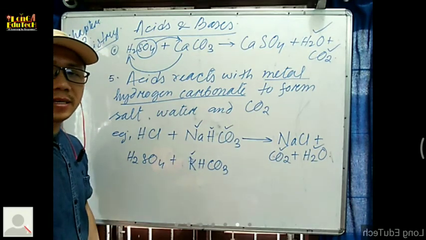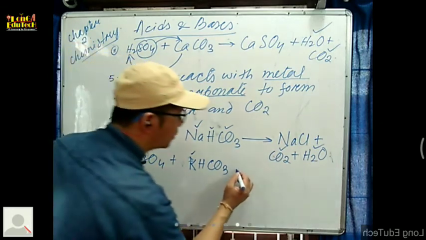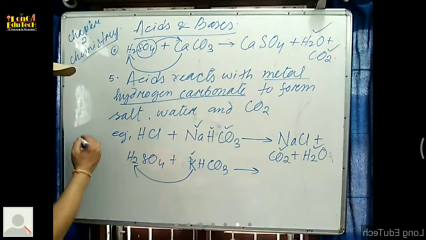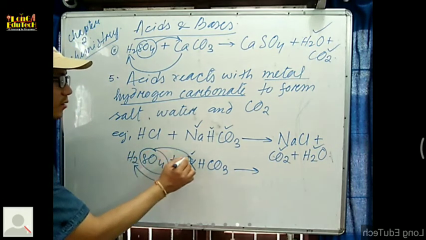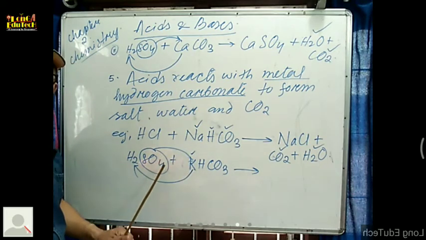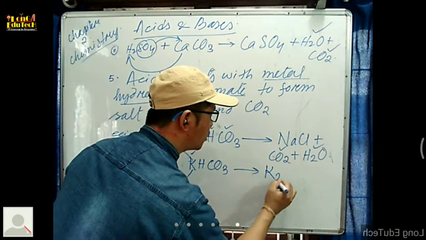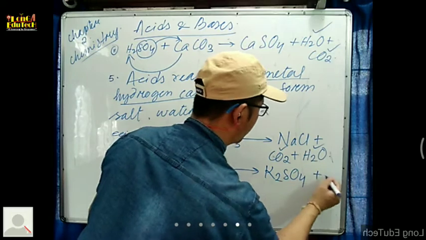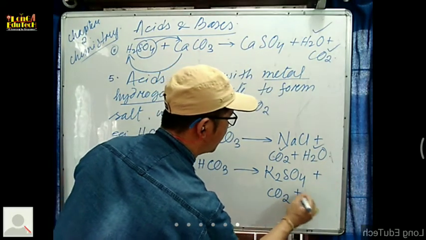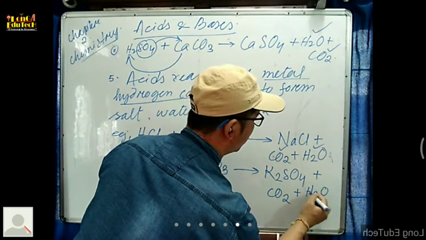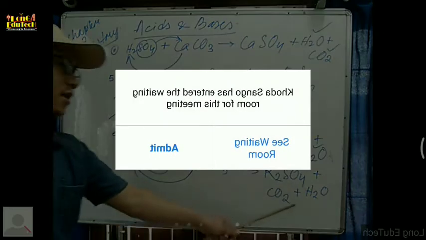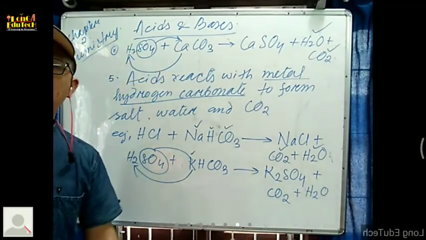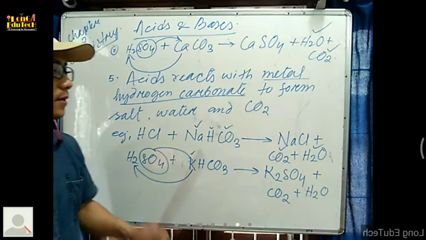Another metal we take. Then here it will form what? Potassium sulfate. This potassium is more reactive, it will kick out the hydrogen, then it will combine with this potassium. Then potassium sulfate will form. Here will come K2SO4, along with carbon dioxide plus water, H2O. Okay, K2SO4 plus carbon dioxide plus water. So it will form.